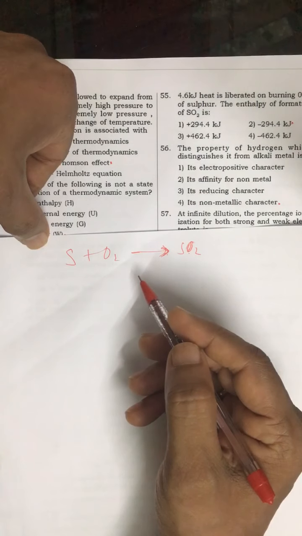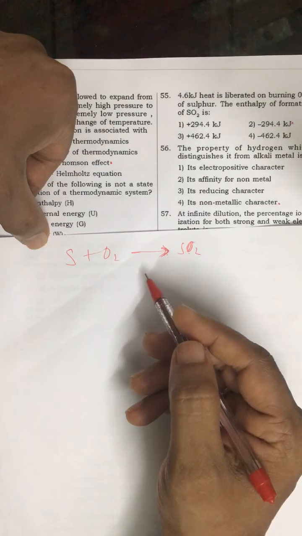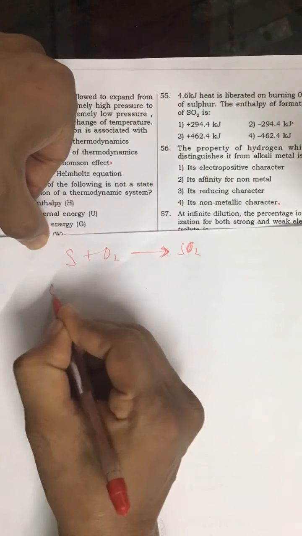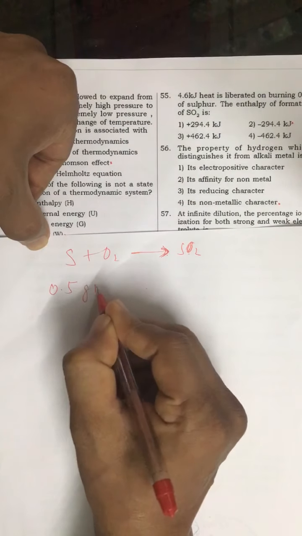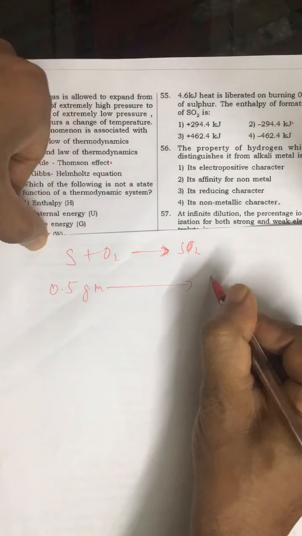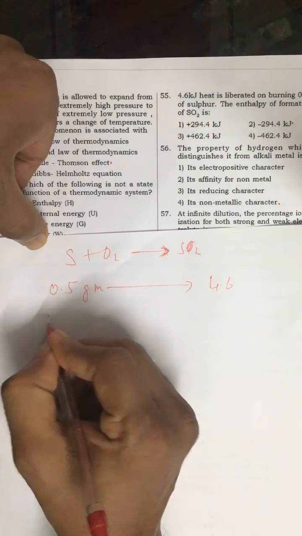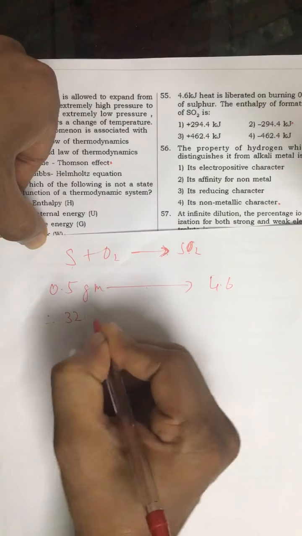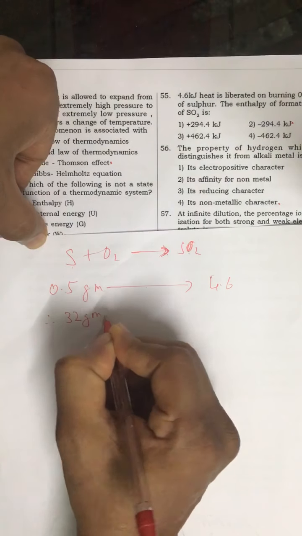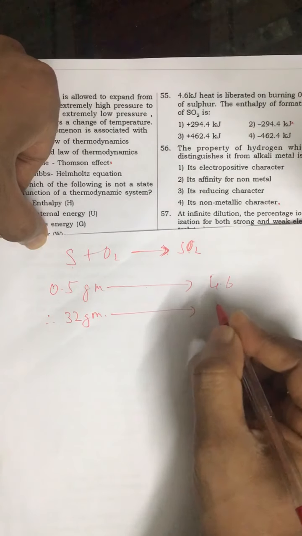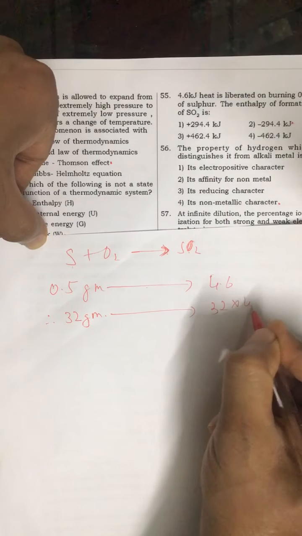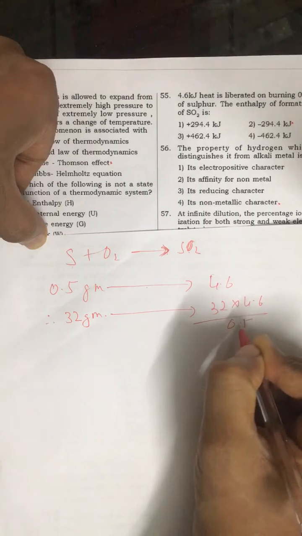When 0.5 grams of sulfur is burned, the amount of heat released is 4.6 kilojoules. Therefore, when 32 grams of sulfur is burnt, we get 32 into 4.6 divided by 0.5.